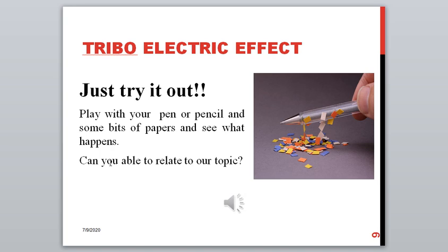How does it happen? It is because of rubbing. When you rub the pen, the pen has acquired a charge. Now, when the charged material is brought near to the other object, the other object also acquires an opposite charge and it gets attracted towards the first object.